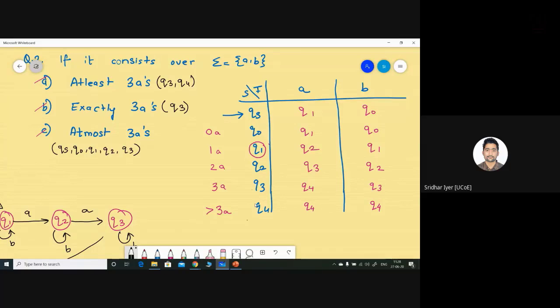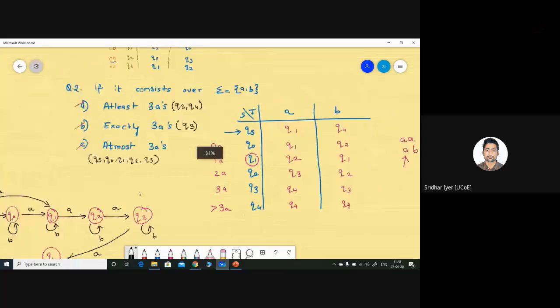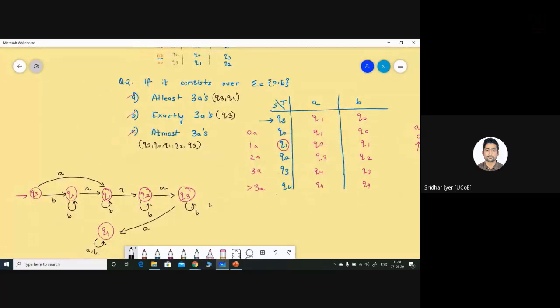So if you are having a lot of time left with you, what you can do is you can go for separate diagrams, but that is time consuming. But if you're having some time left with you, you can go with the diagram. All the 3 questions will be having 3 separate diagrams.